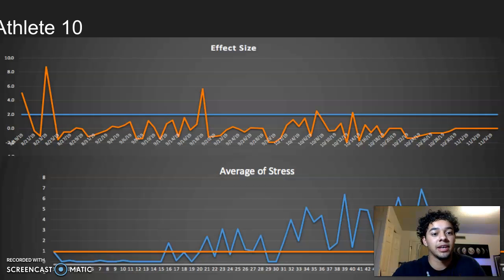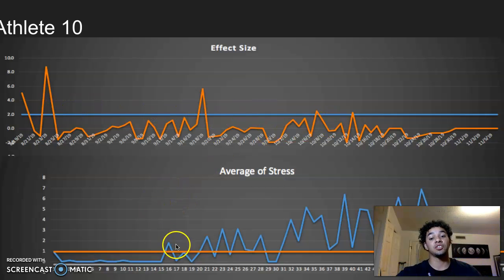So let's go to athlete 10. We've got really big spikes on the effect size, on the volume of training. Here, the athlete needs to take some time off. As you can see, that happens, and then boom, another stimulus applied. That is good, but let's try to contain. I would go to the coach and say, "Hey, your athlete, whenever they break the upper limit, athlete 10, they're going a little too extreme. Okay, let's try to bring it back down towards the normal ranges."